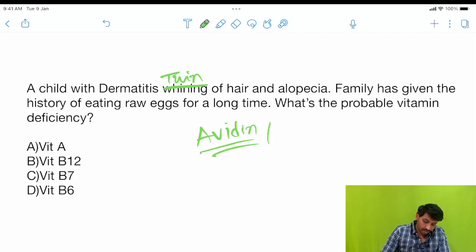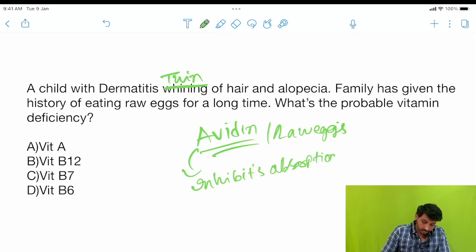Avidin is present in raw eggs, and this avidin inhibits absorption of biotin, otherwise known as B7, right.